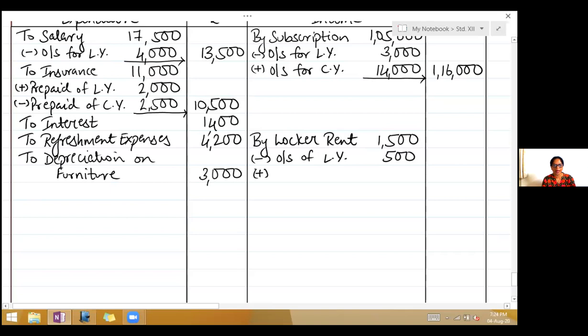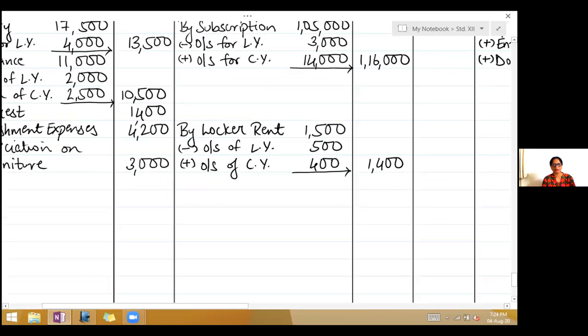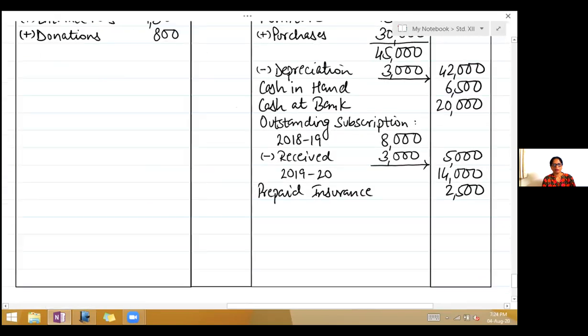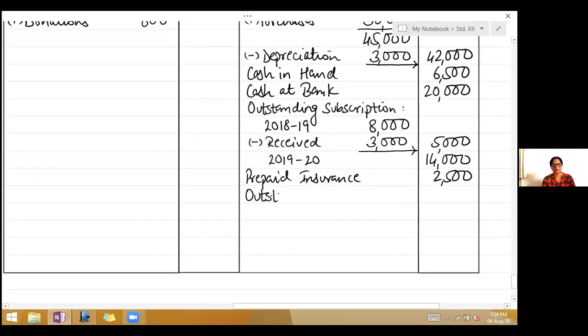So we will add outstanding of current year 400. Now add, subtract and take it to the outer column. It is 1,400. Outstanding income will now come second effect on the asset side of the balance sheet. Right, outstanding locker rent 400.